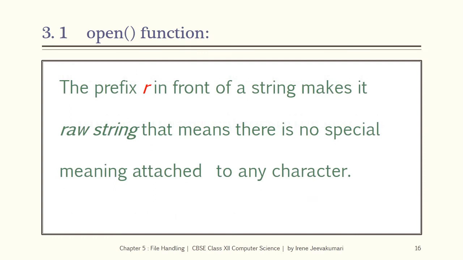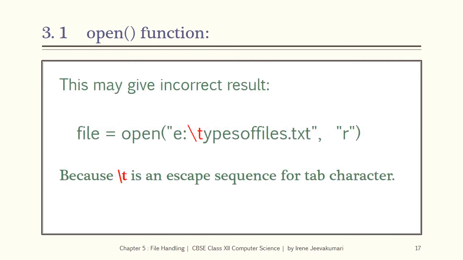Note, the prefix r in front of a string makes it a raw string. That means there is no special meaning attached to any character. This statement may give an incorrect result as single slash is used in a path without the prefix r, the raw string. So this slash t gets a special meaning and it becomes an escape sequence for tab character. So the file typesoffiles.txt is not opened as expected.